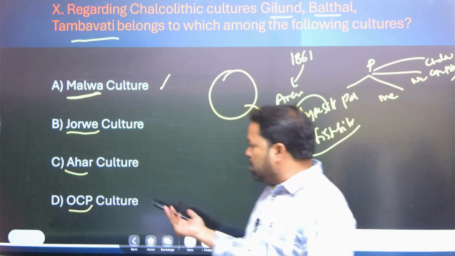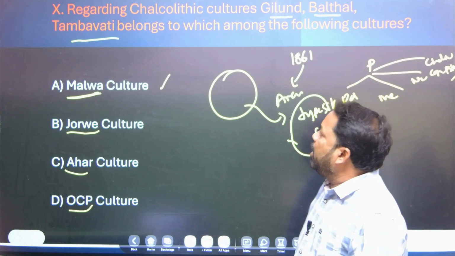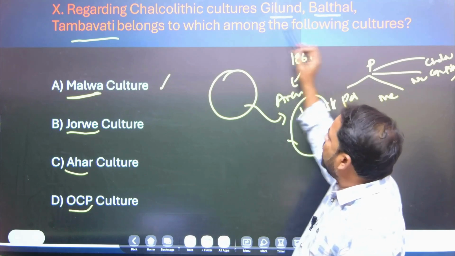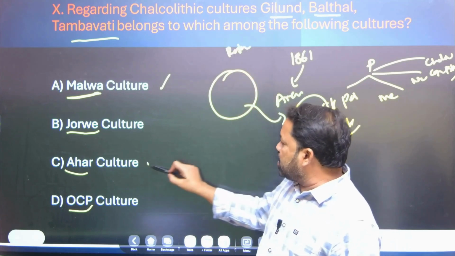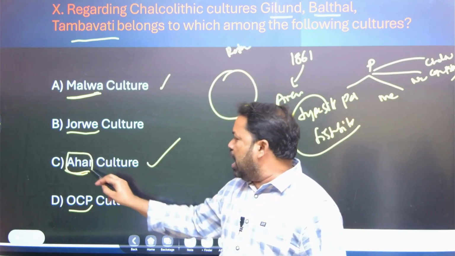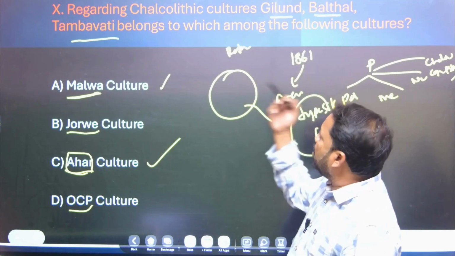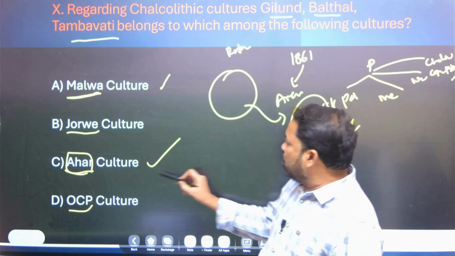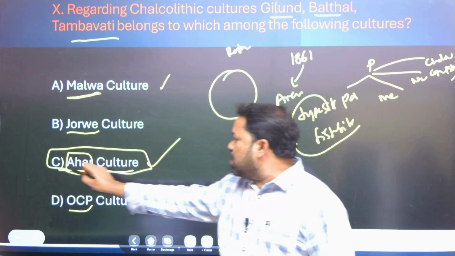OCP culture is Ochre Colored Pottery in Ganga Yamuna Doab. Coming to the point, Giland, Baltal, Tambavati all belong to Rajasthan. Ahar is the first site, or type site, and Giland, Baltal, Tambavati were found later, so the culture is called Ahar culture.